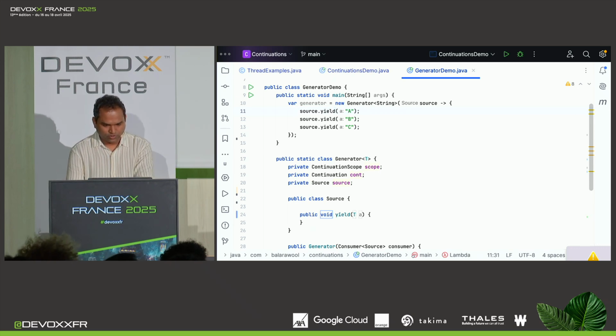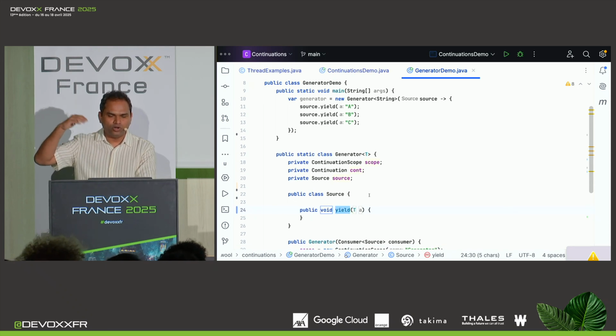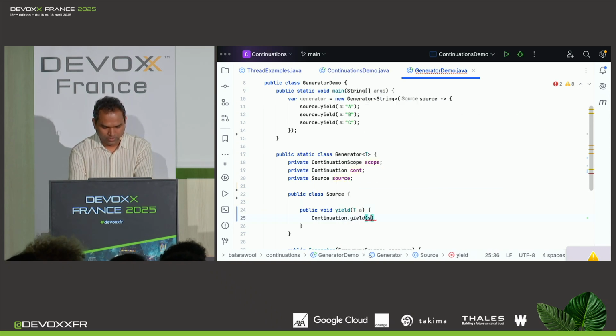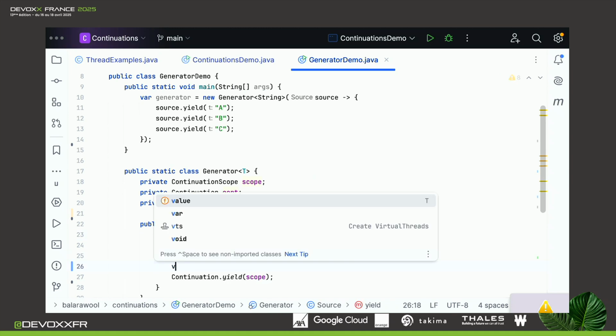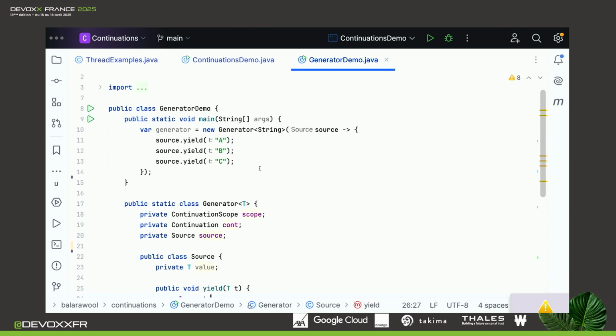So the important thing now is the implementation of this yield method. What we want is for the generator to generate these values and then not do anything else, right? So we want to pause the execution. And the way to do that is to call Continuation.yield and then pass the scope. Also, we don't want to lose this value. So let's put it in a private member variable called value. So value will be t. And that's it. So this way, we are able to define a generator.